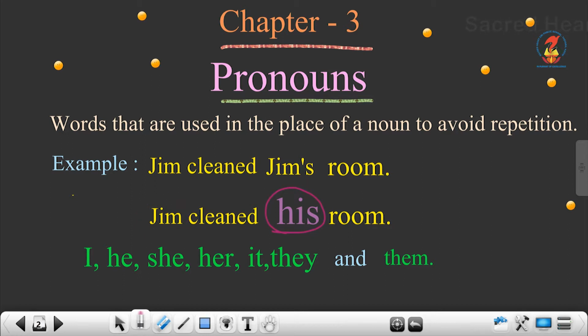Is it clear? Now, some of the pronouns are I, he, she, her, it, they and them.